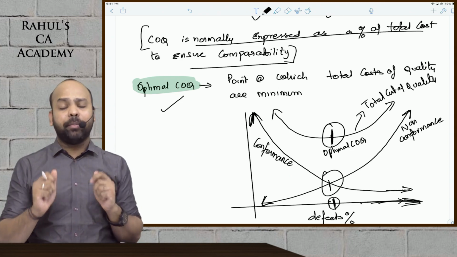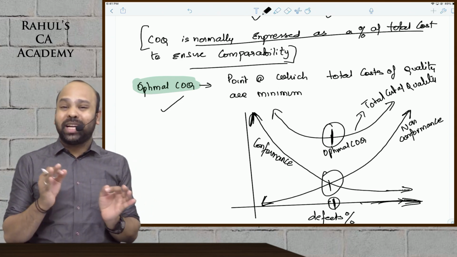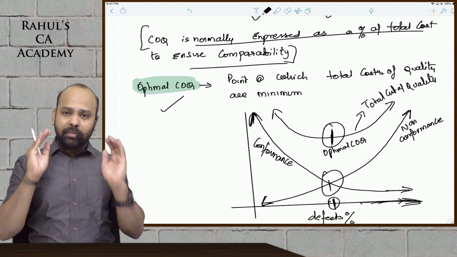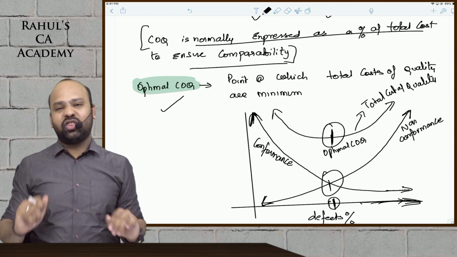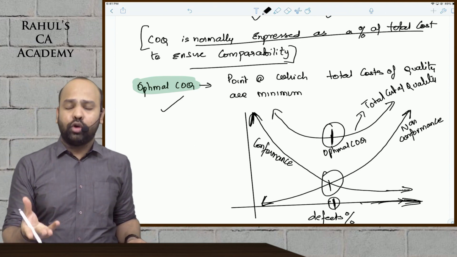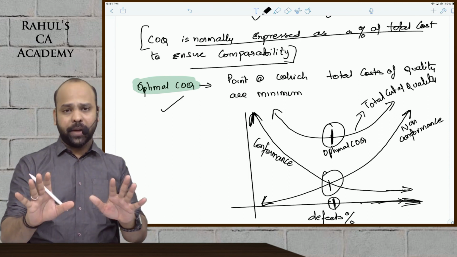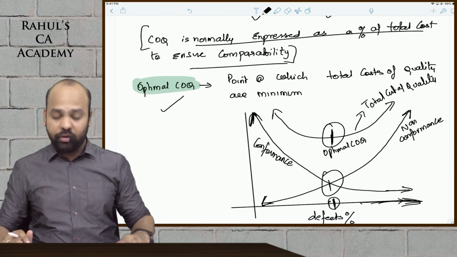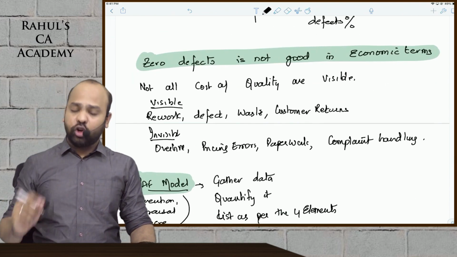Pretty important for the comment part. A zero defect policy might not be in the economic interest of the company, guys. Instead, determine what is the defect level that an organization is comfortable about. Even Six Sigma tells us that 3.4 defects per million parts manufactured are okay. So yes, every organization will have a certain acceptable level of defects. That is your optimal COQ.